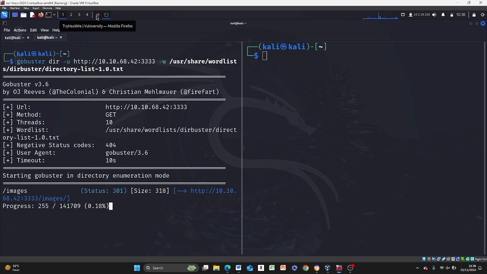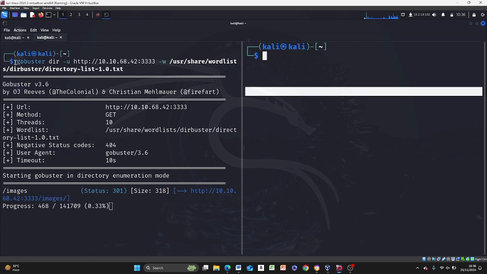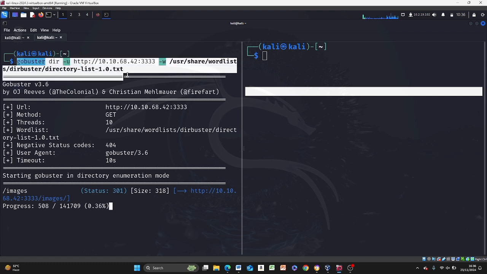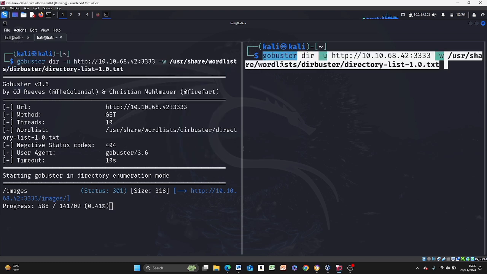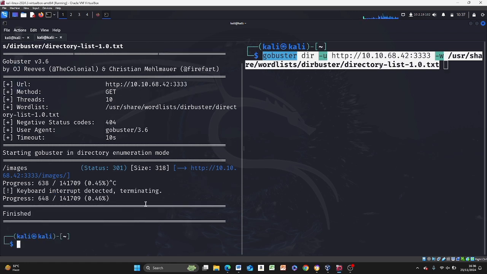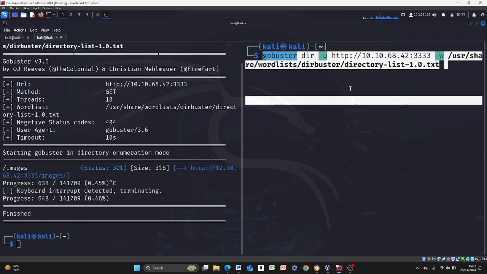Okay, great. So we see a particular directory comes up, forward slash images. Great. So now this is what I'll show. Okay, so let me run this also here. I'll just copy this same command, everything word for word, and I'll paste it here again. And I'm going to show you using the tag E. All right, so I'll cancel that for now.